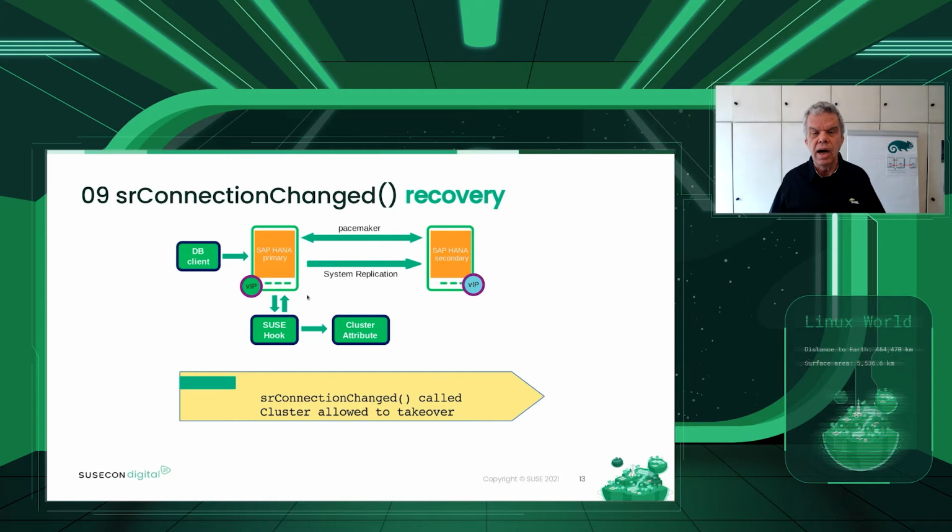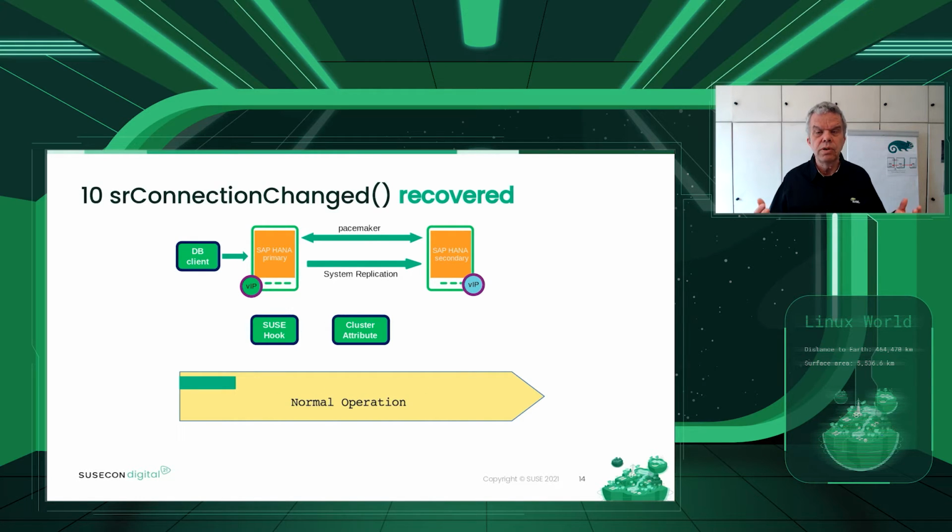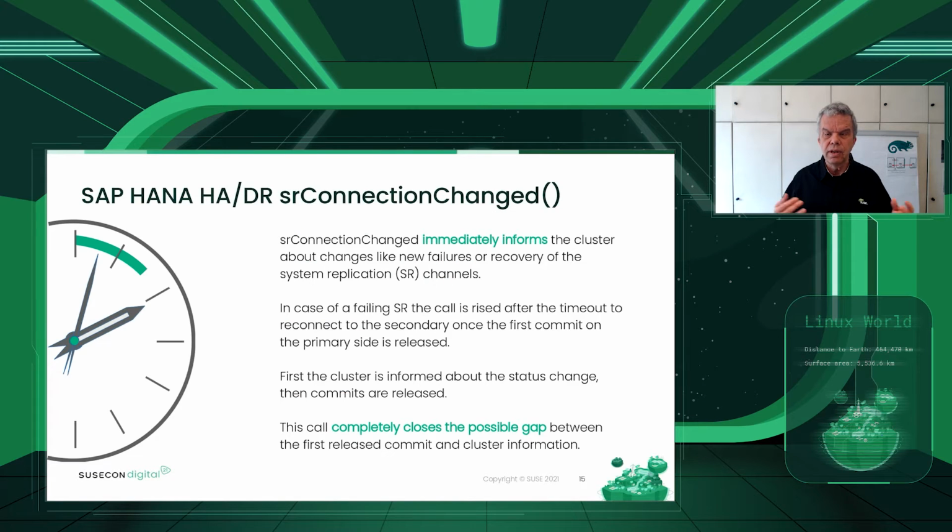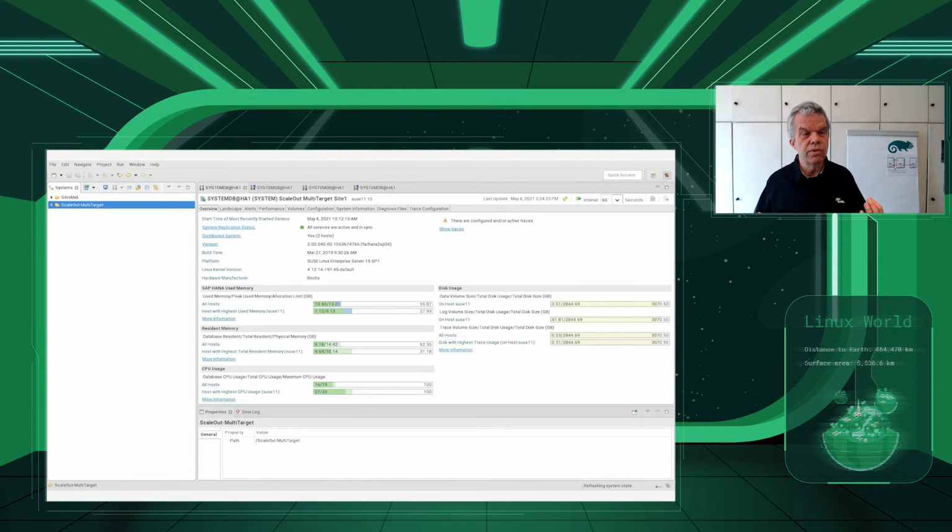So this is how the interaction between those components, the SAP HANA database, the hook, and the cluster attributes on the other side, is working. Now let's see the things to remember. Two things I want to focus on. The system replication event is immediately informing the cluster about the changes. And this call, as it comes before the commit has been released, closes the gap completely.